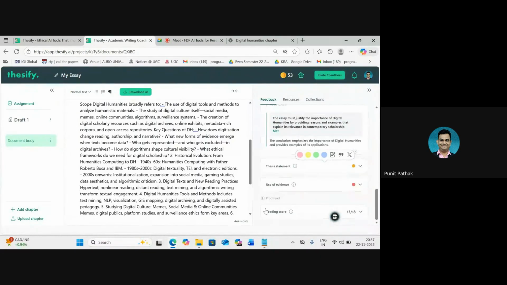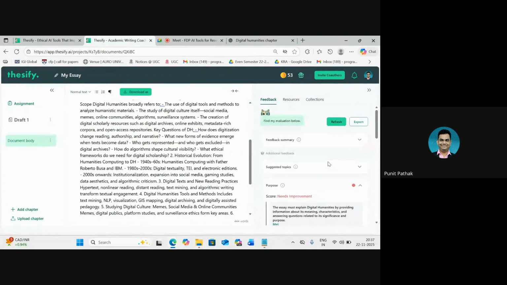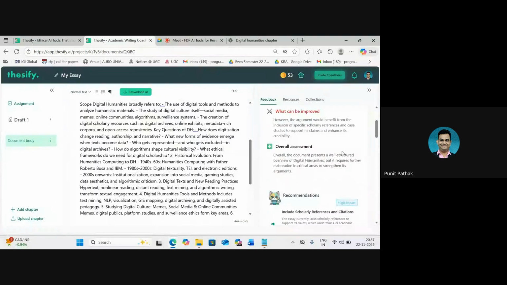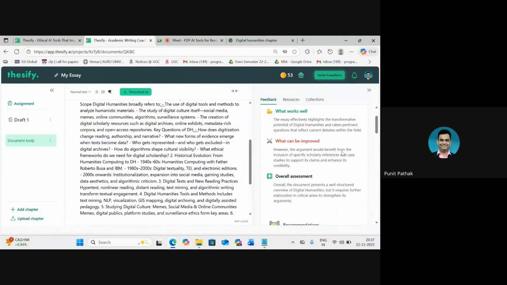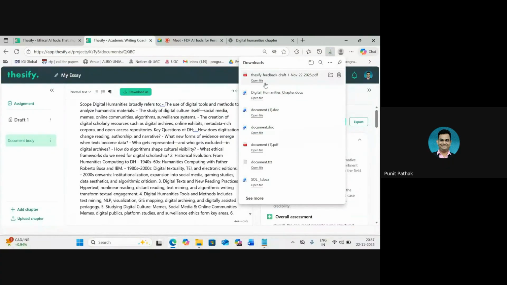And at the end of the write-up, it gives a neat score also, out of a total of 18 or 20, I think, whereby we get a complete idea of what the write-up is and what it can do. But again, by using this platform, we're back to the same debate, the same question as to whether, if we upload our information here, how secure it is. I would still recommend, even with this platform, to at least give it some basic info, if you're giving it, and not the complete original ideas.